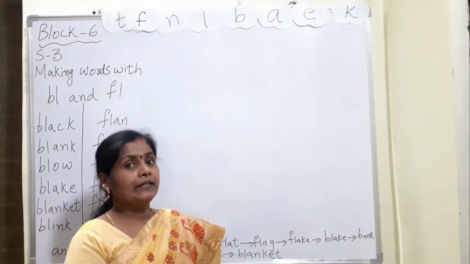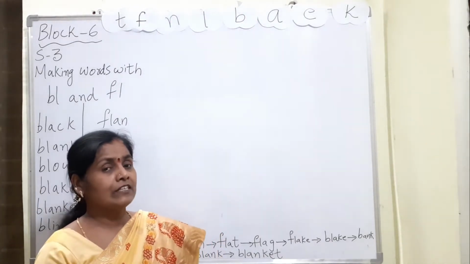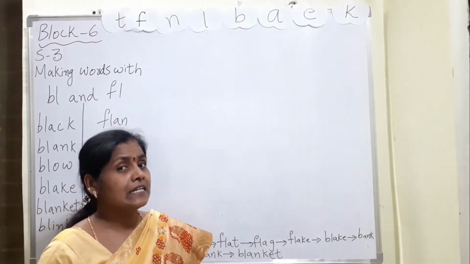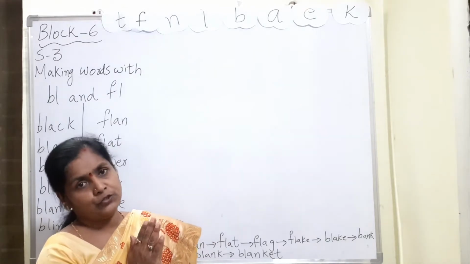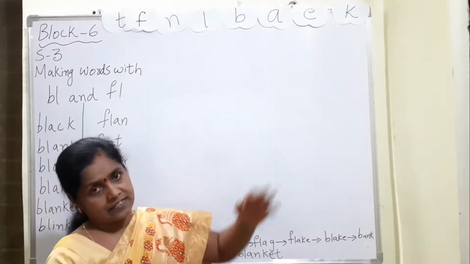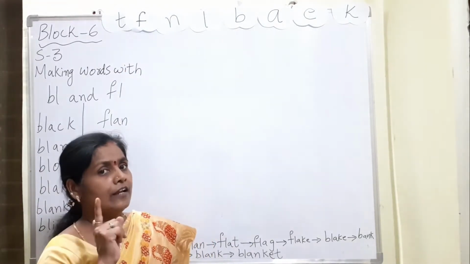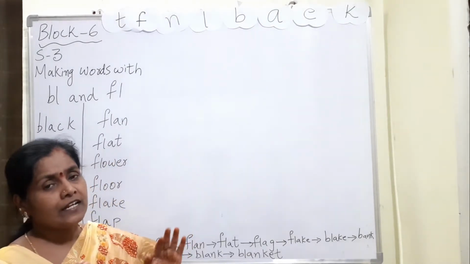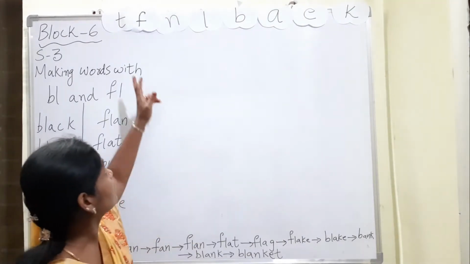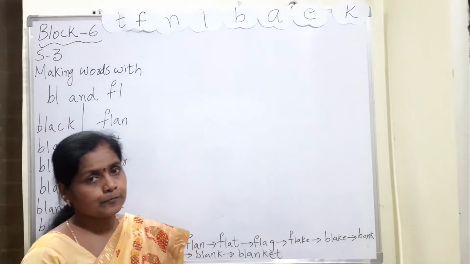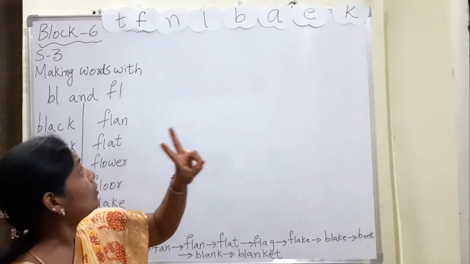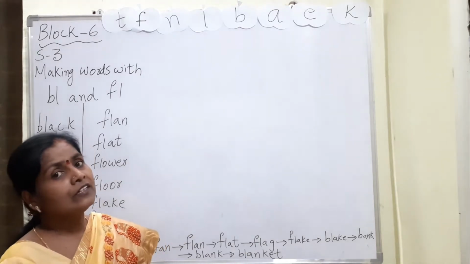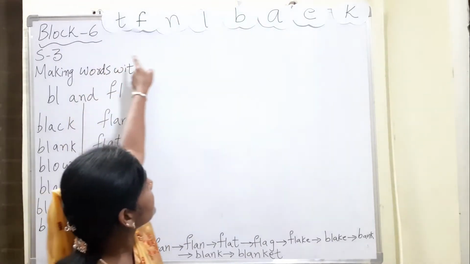I will tell you with how many letters to make a word, and you try to make the word using these letter cards. Now, with 2 letters, tell me one word using these letters.